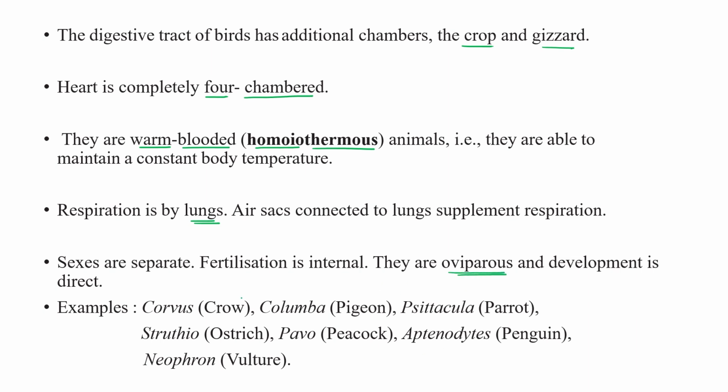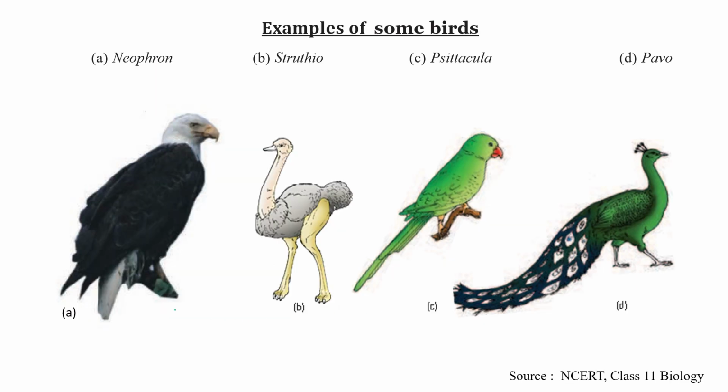All the birds like crow, pigeon, parrot, penguin, peacock, ostrich, vultures, they all belong to class aves. These are some pictures of aves class, some members belonging to this particular class. The scientific name of the peacock is Pavo. Okay. And these are other birds.